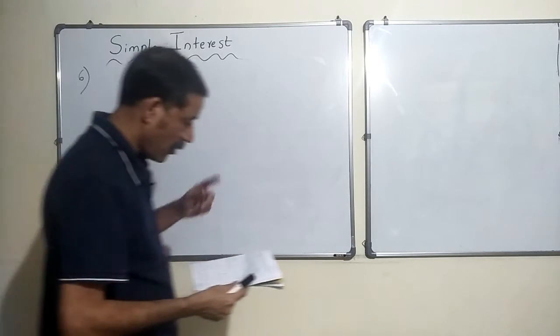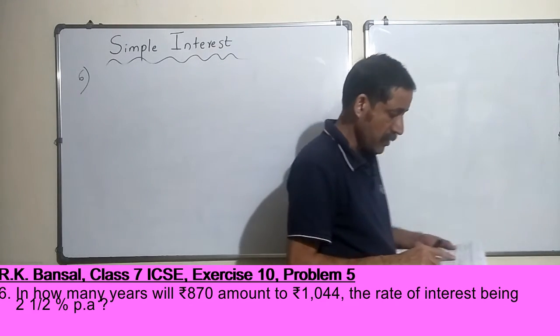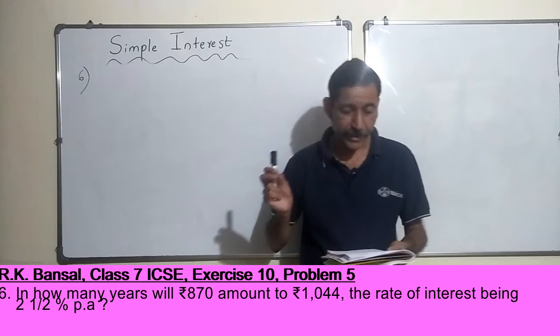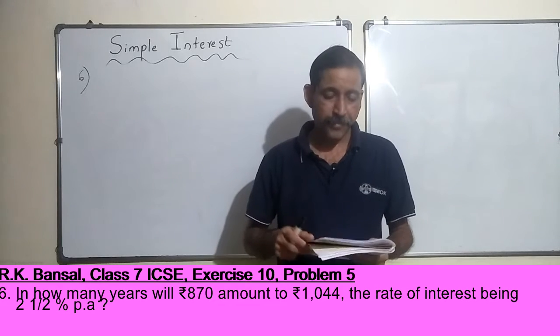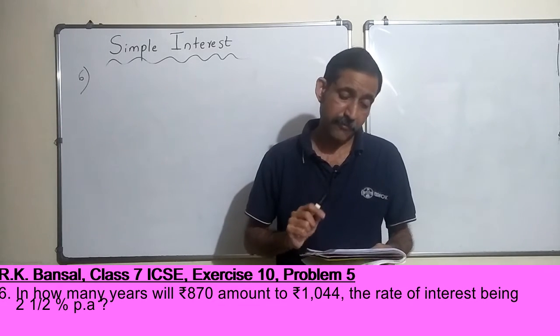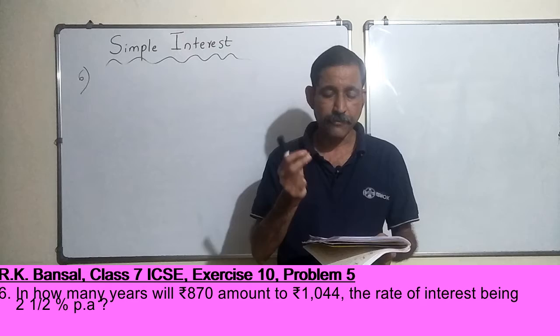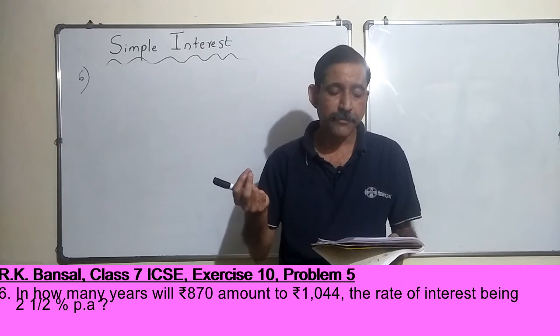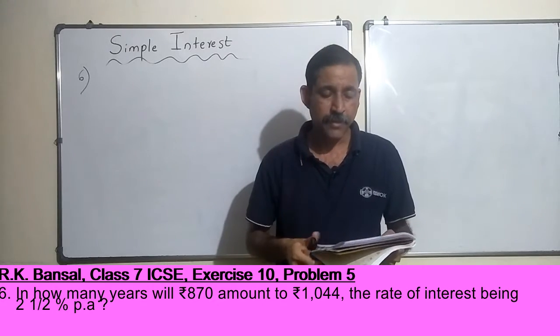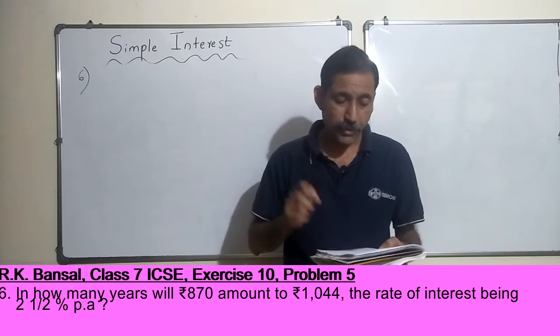Okay, in how many years will rupees 870 amount to rupees 1044? The rate of interest being 2.5% per annum. So basically you invest 870 rupees, in some time it will become 1044. How will it become 1044? Because you will get some interest. The rate of interest being 2.5% per annum.